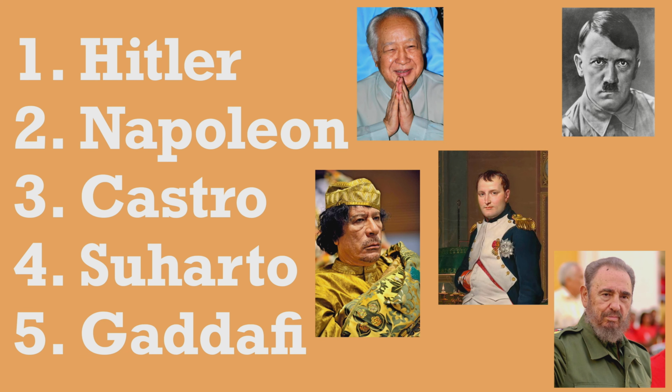Throughout history, there have always been people trying to take advantage of others and gain power for themselves. These people, dictators, have come from not just Europe, but all over the world. In this video, I'll go through 5 of them and show you how they came to power.